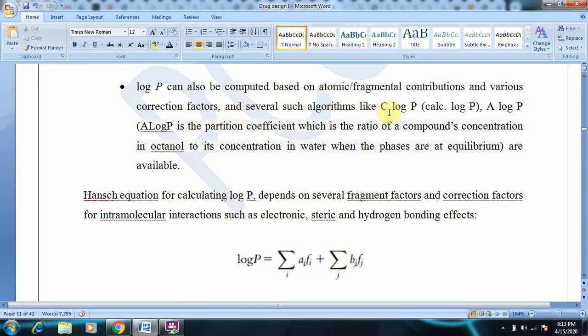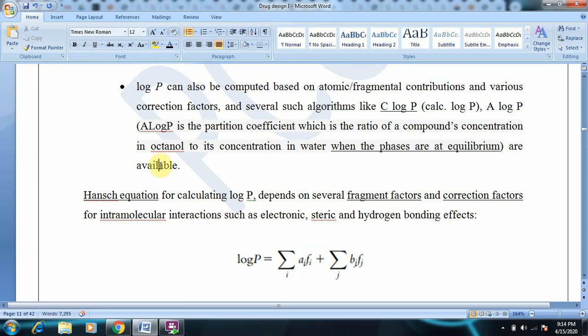What is C log P? Calculated log P. And A log P is also a partition coefficient, which is the ratio of a compound's concentration in octanol to its concentration in water when the phases are at equilibrium. This is important: when the phases are at equilibrium, we use the term A log P, and this is just calculated log P.